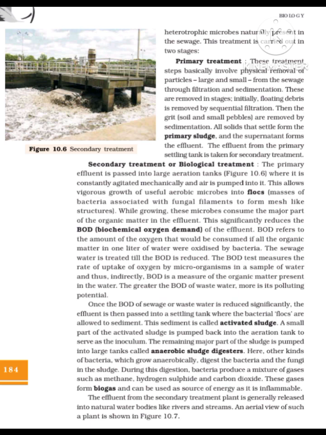Secondary treatment or biological treatment: the primary effluent is passed into large aeration tanks, figure 10.6, where it is constantly agitated mechanically and air is pumped into it. This allows vigorous growth of useful aerobic microbes into flocs, masses of bacteria associated with fungal filaments to form mesh-like structures. While growing, these microbes consume the major part of the organic matter in the effluent. This significantly reduces the BOD, biochemical oxygen demand, of the effluent.